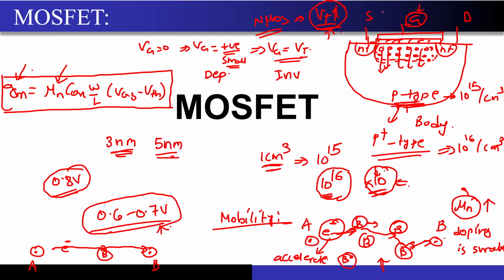Now if I am applying some high frequency signal at the gate of the MOSFET, that is, your AC signal is there, I want the current to react immediately to this AC signal. If I want the electrons present in the channel to react very quickly to this high frequency signal, there should be as few obstacles as possible for the electron in this inversion layer, and for that to happen my doping has to be reduced. That is one of the main reasons why we never have a P plus type region over here, and why we always have a P minus type region. This is a lightly doped region.